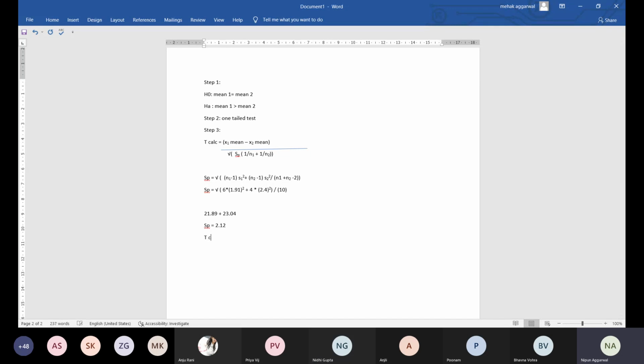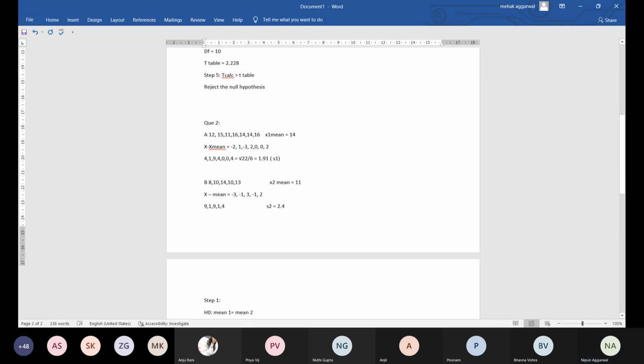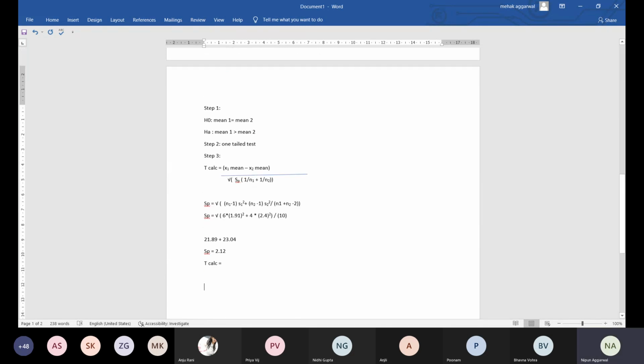Fine. So put in the T calculated. T calculated becomes X1 bar minus X2 bar, which is 14 minus 11, whole divided by under root of SP, SP is 2.12, into under root of 1 by 7 plus 1 by 5. Fine. So calculate this. So this will be your T calculated value.